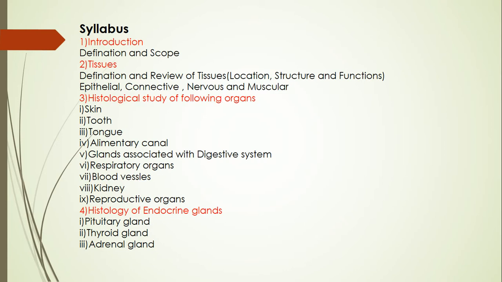Chapter number 4: histological structure of different types of endocrine glands. The glands included are the pituitary gland, thyroid gland and adrenal gland.